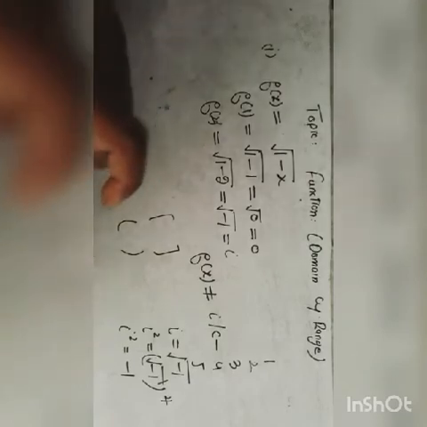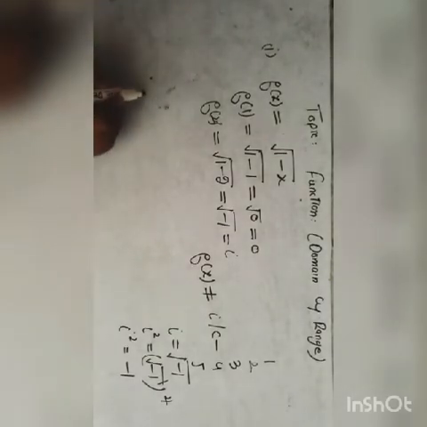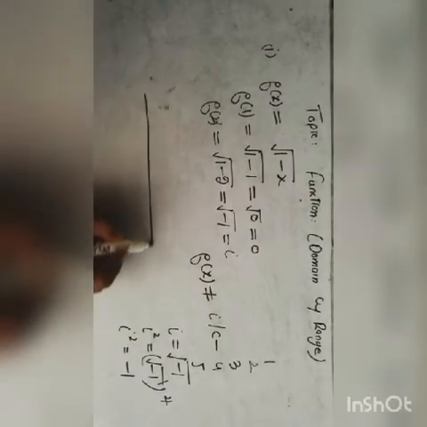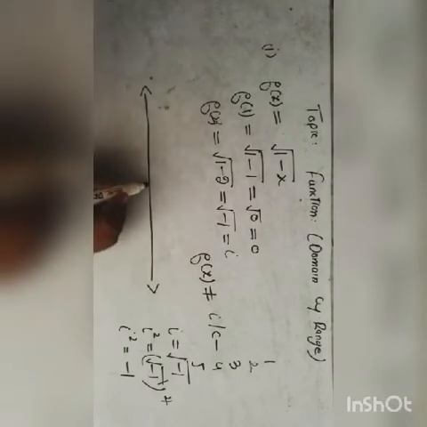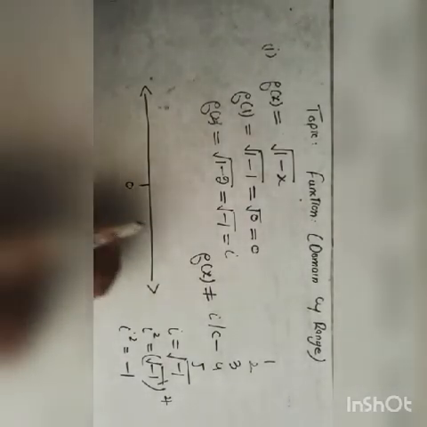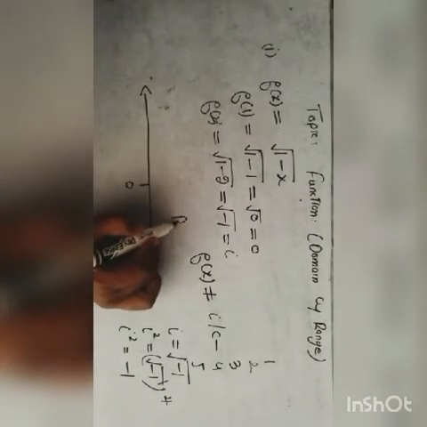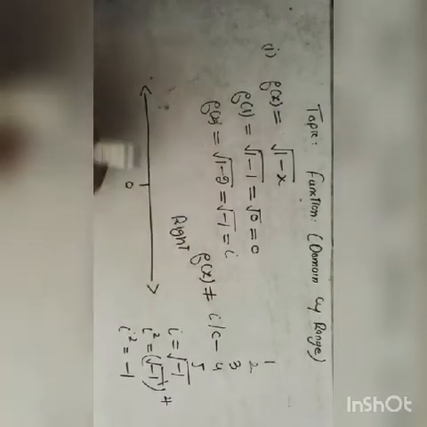So now we will talk about the real line. This is a real line. At the middle of the real line is 0. This is the right side of the real line, and this is the left side.